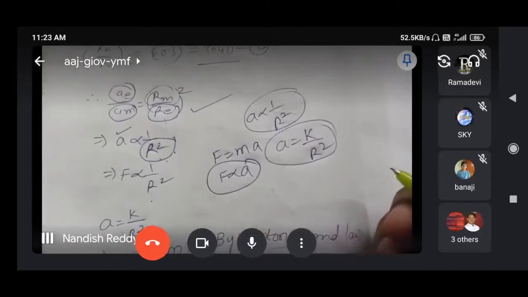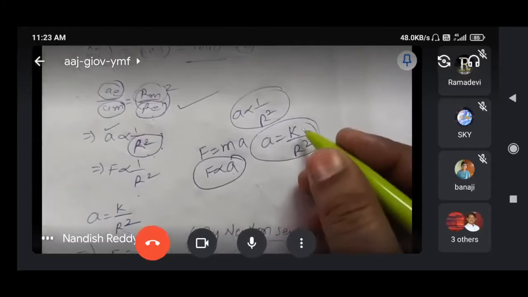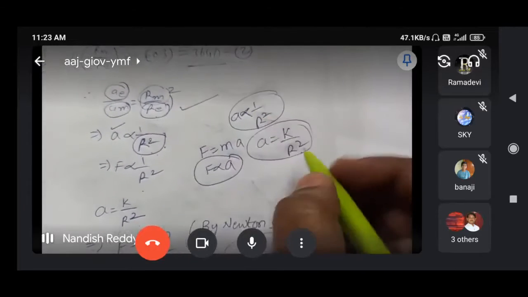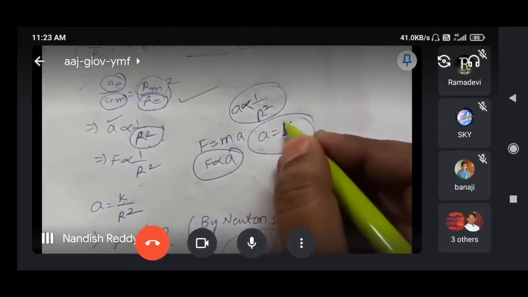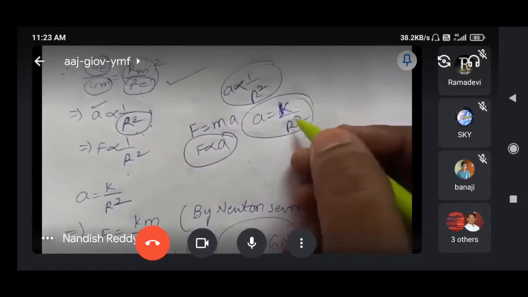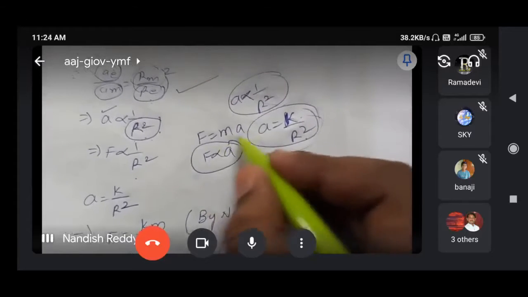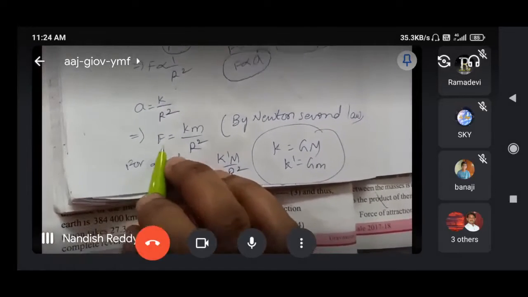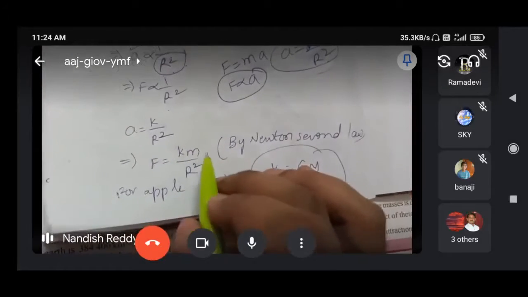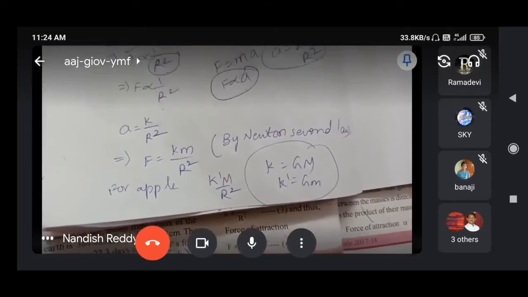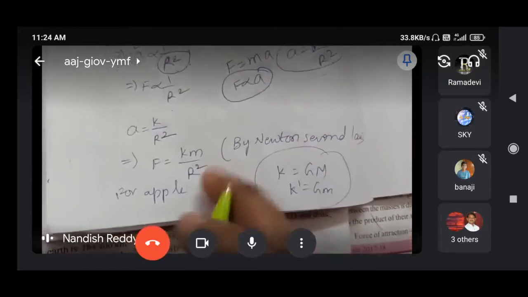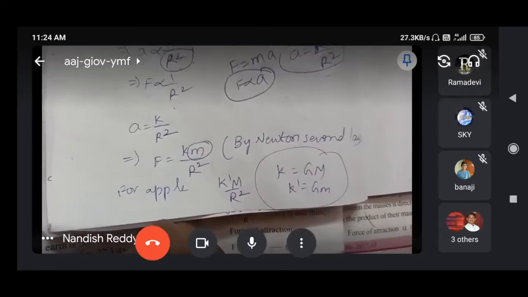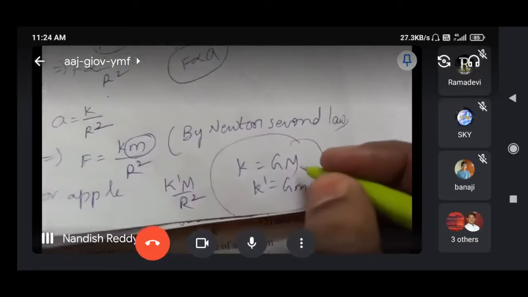Yes, is it correct girls? A is equal to K by R square. Here I am removing the proportionality concept. I am taking a constant. Okay? Proportionality constant I am taking K. So substitute this value in F is equal to MA. So I am substituting that value in F is equal to MA. We will get F is equal to K by R square into M. And this is for what? Moon or apple. This one is for the apple because M is the mass of the apple. And next one is the mass of the moon, as capital M we are taking.